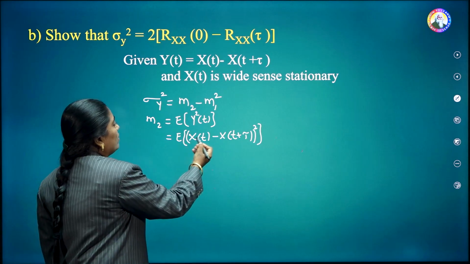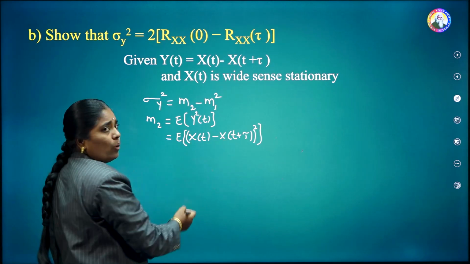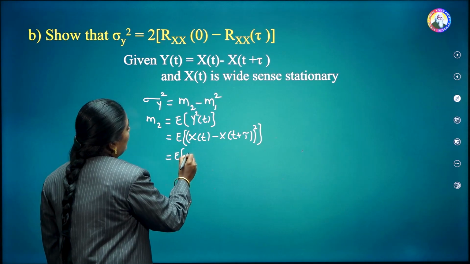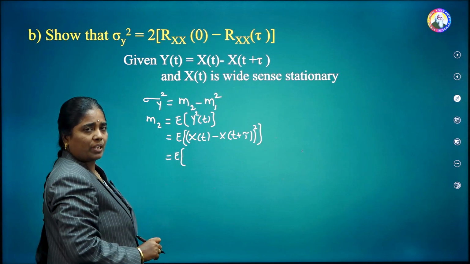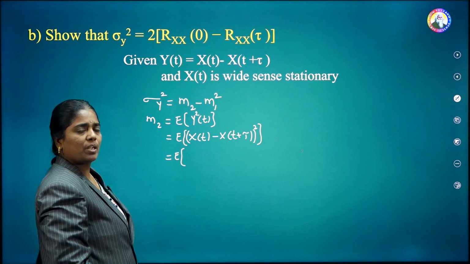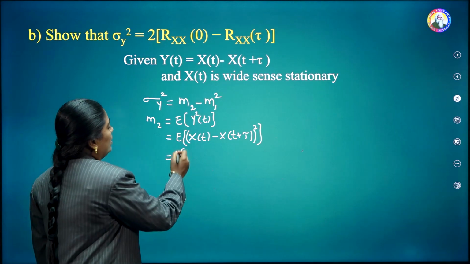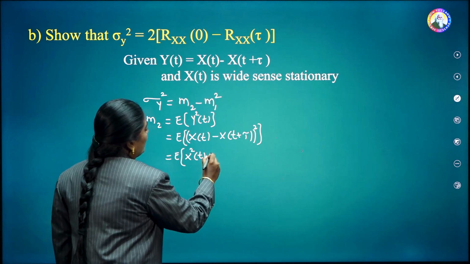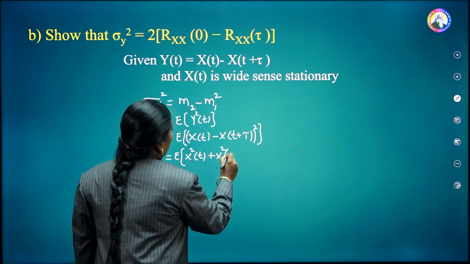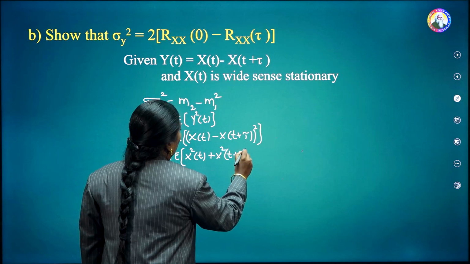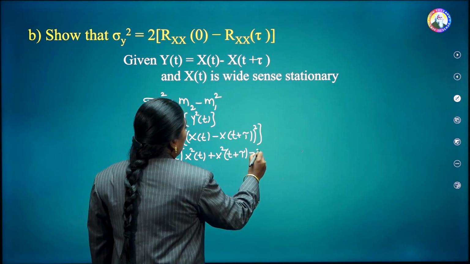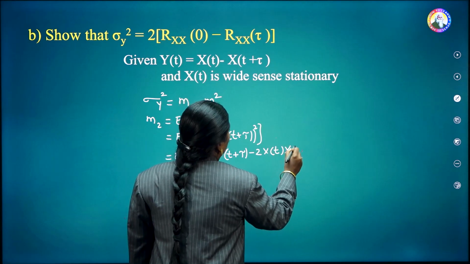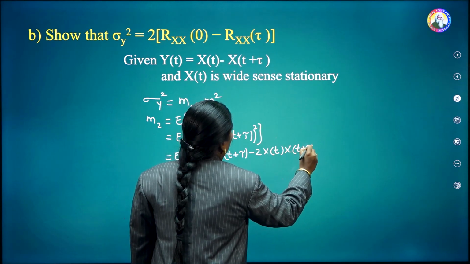Then apply (a minus b) whole square here. This is equal to a square plus b square minus 2ab. Hence, it is nothing but x square of t plus x square of t plus tau minus 2 into x of t into x of t plus tau.